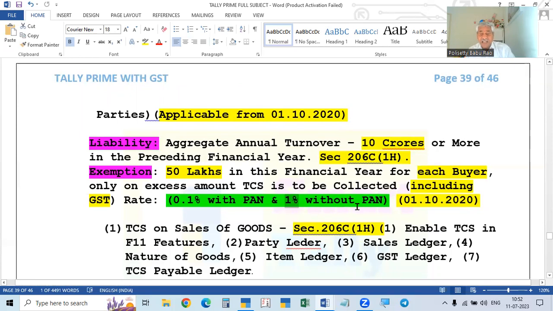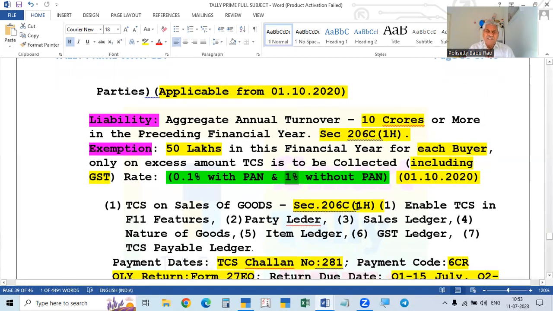Okay. Now, for this seller, under other provisions, how to make the payment, about the returns and all these things, we will learn after some time. After this, first we will learn how to record this in the books of the seller. How will the seller record the collection, that is TCS collected on sale of goods? In this case, first of all, in F11 company features, we have to enable that feature. For TDS, we enable it. Similarly, for TCS also, we have to enable the TCS feature in F11 company features.